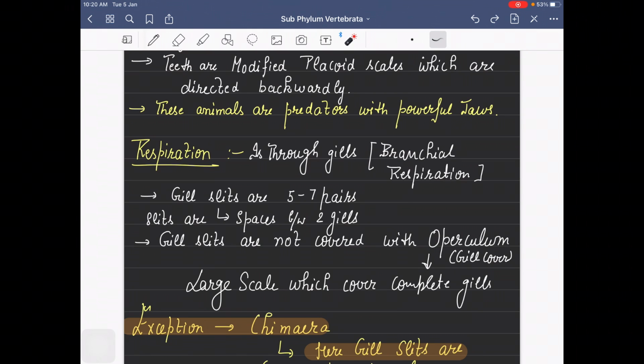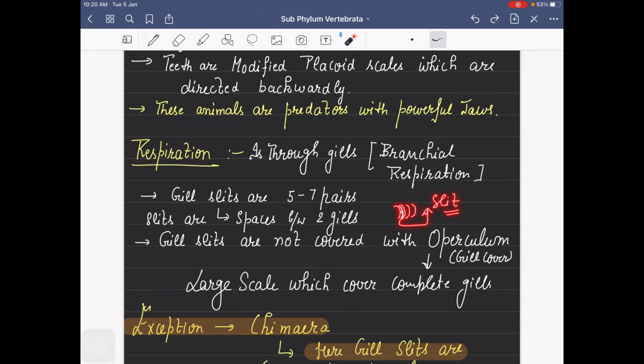Respiration is through gills, and whenever respiration is through gills, this kind of respiration is known as branchial respiration. I told you that gill slits, if this is our fish, are here. They are 5 to 7 pairs, and the space between two gills is known as a slit.